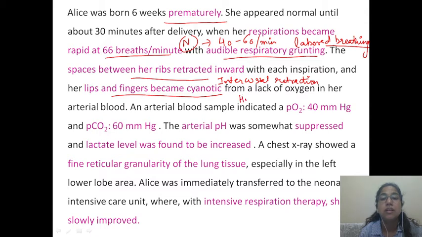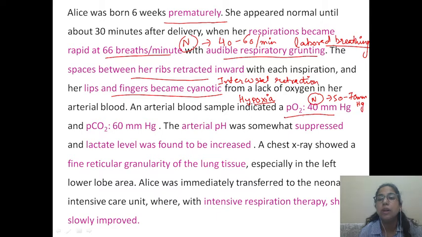So there is clearly hypoxia. The baby is hypoxic because of lack of oxygen in the arterial blood. The lungs are not very well oxygenated, and that's how there is peripheral cyanosis seen, with the lips and fingers turning blue. When arterial blood gas analysis was done, PO2 was found to be 40 millimeters of mercury. The normal value is 50 to 70 millimeters of mercury.